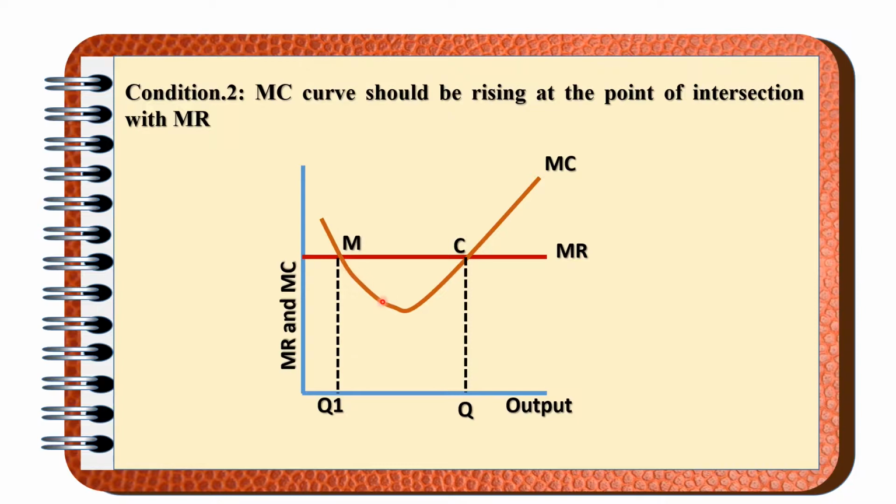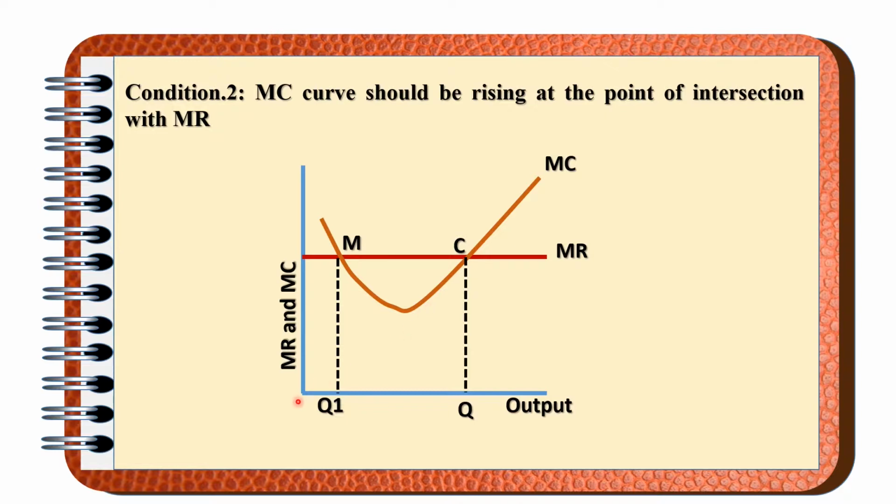Why will the producer keep on increasing the production? Because after this level of output, the marginal cost will fall down. When the marginal cost is falling down, the producer will see the opportunity to earn more profit. So the producer will keep on increasing the production. So this is the violation of the basic definition of the producer's equilibrium, because at OQ1 level of output, the producer will not stop increasing or decreasing the production. Here the producer will keep on increasing the production. So it is not the producer's equilibrium point.